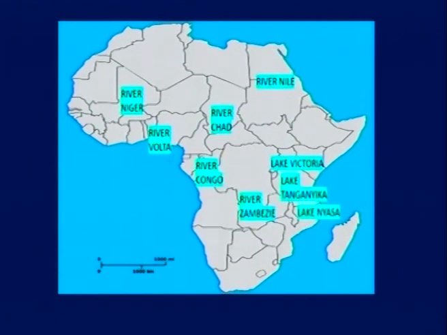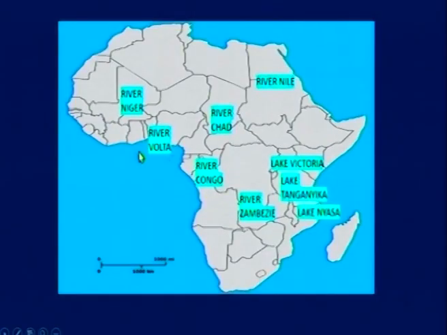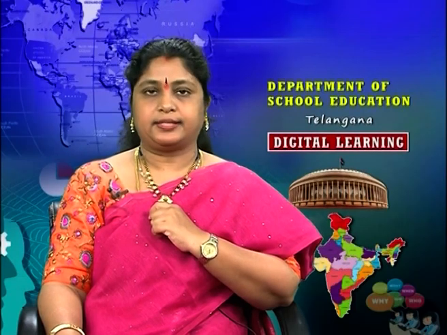Then what about mountains? How many mountains are there in Africa? There are 2 mountains, the Atlas Mountains in the north and Mount Kilimanjaro in the east. Mount Kilimanjaro is the highest peak in Africa. Remember this point, children, because I am going to ask you when we do the activity, right? Then tell me about the deserts.